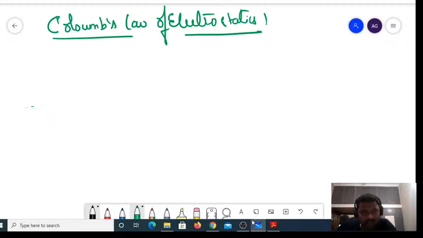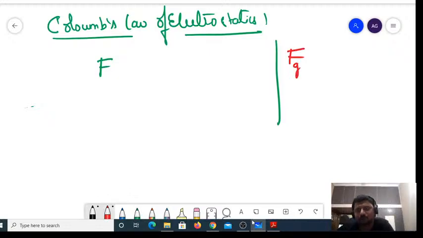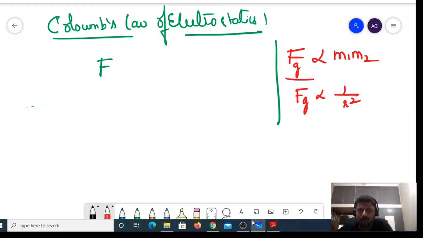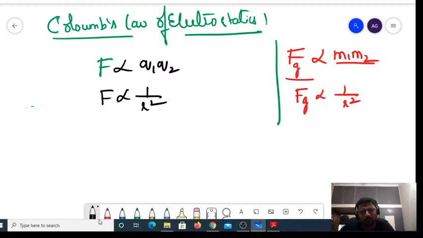What does he say? Try to recall Newton's law of gravitation. Newton's gravitational force is directly proportional to the product of the masses and inversely proportional to the square of the distance. Who is responsible for gravitational force? It is masses. Who is responsible for Coulomb force, or the electrostatic force? It is charges, Q1 into Q2. F is inversely proportional to the square of the distance.